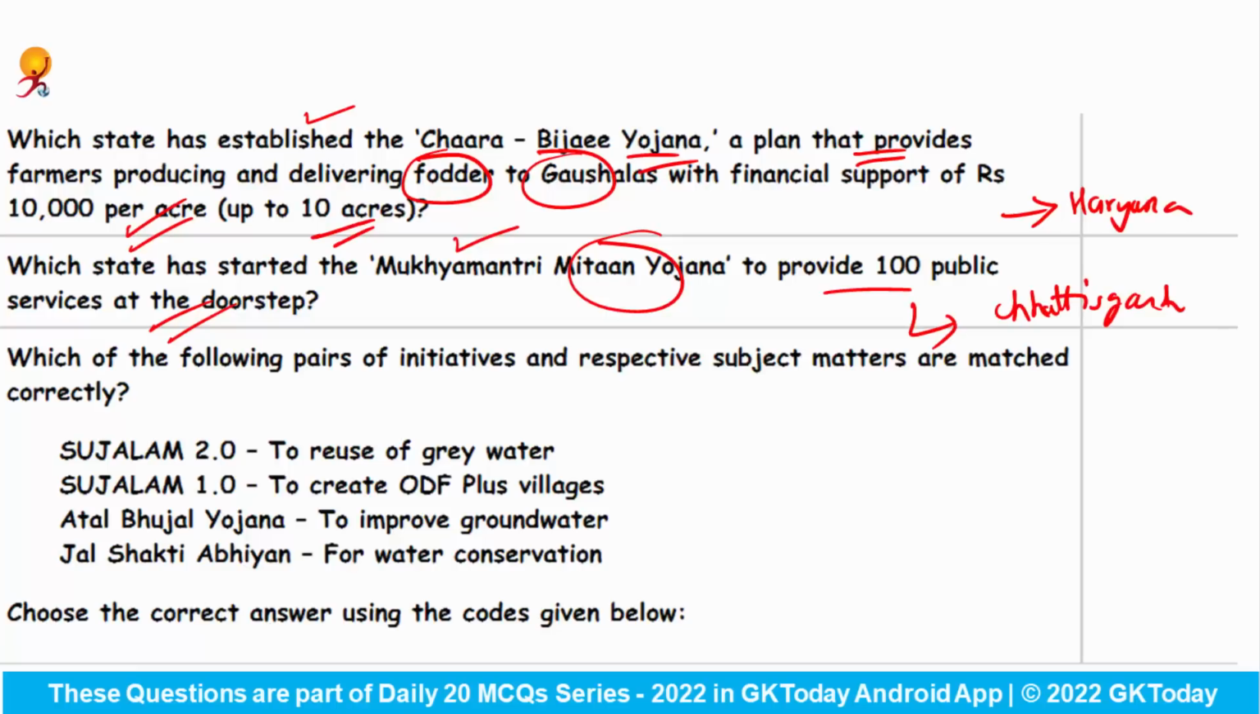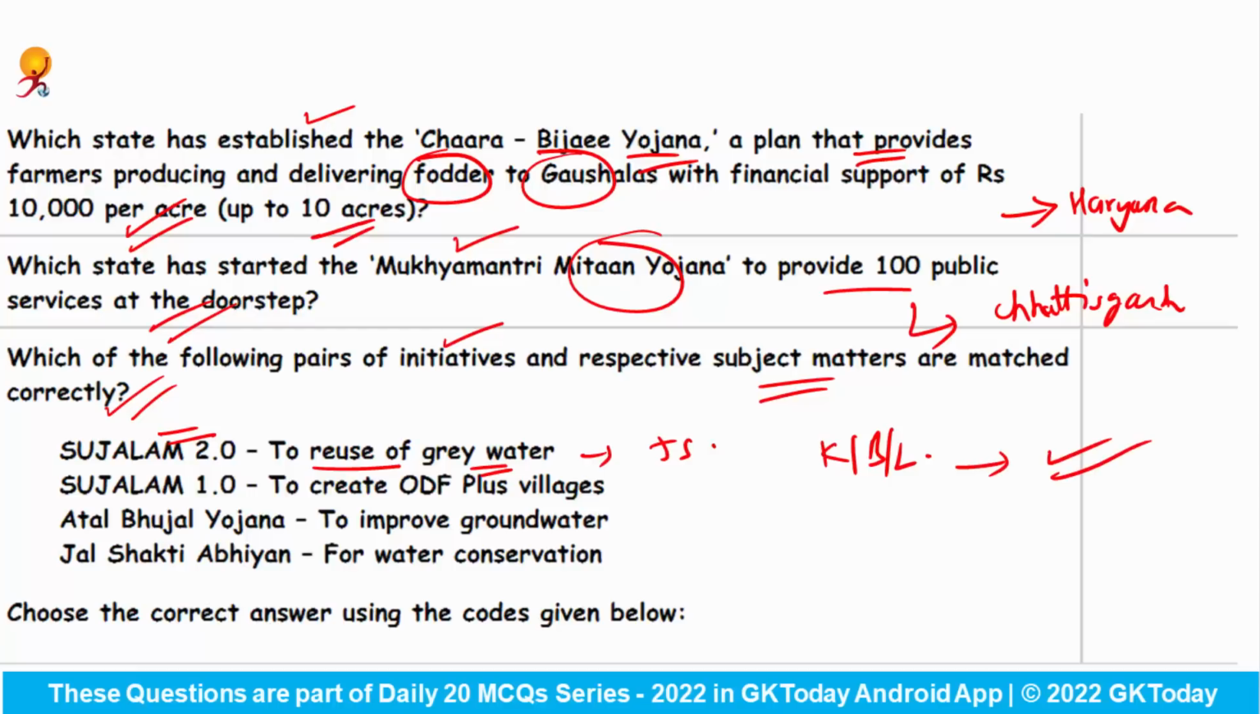Now, which of the following pairs of initiatives and the respective subject matters are matched correctly? You have to identify whether each pair is right or not. First is Sujalam 2.0 to reuse grey water. Actually, the Ministry of Jal Shakti has launched the Sujalam 2.0 project that aims to reuse grey water or the runoffs from kitchens, bathing and laundry. So this is absolutely correct.